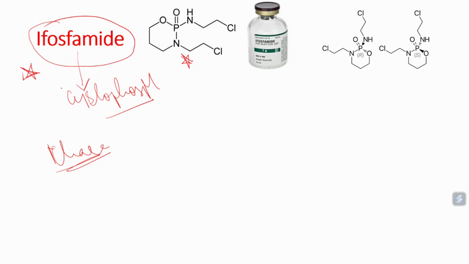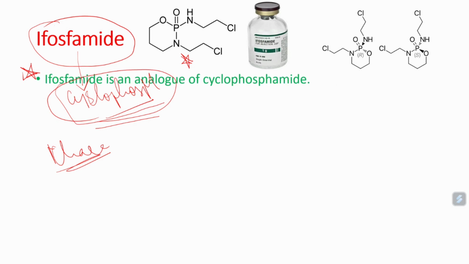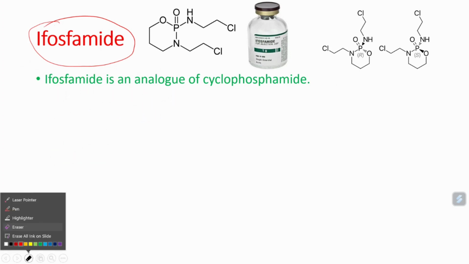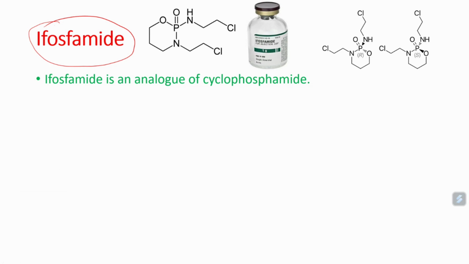About ifosfamide, one thing you should not forget is that it is very similar to cyclophosphamide. It is an analog of cyclophosphamide.